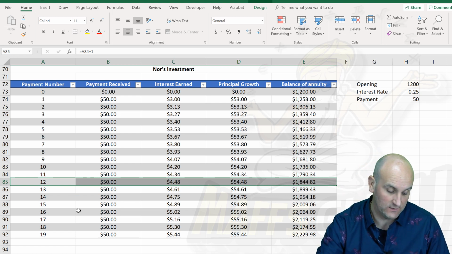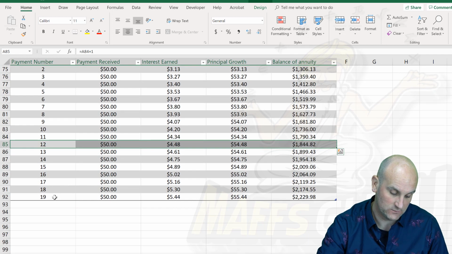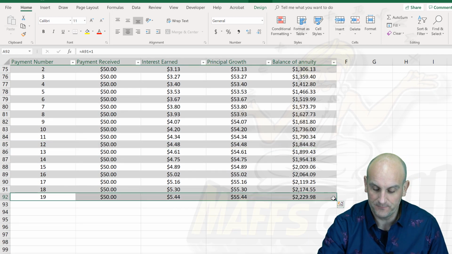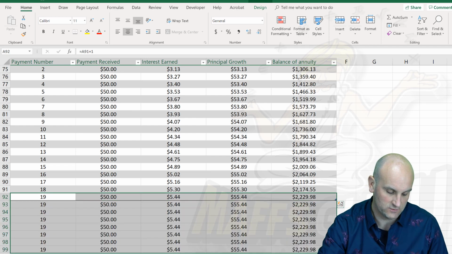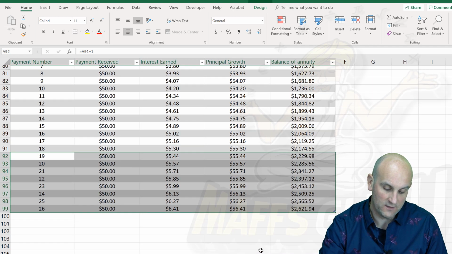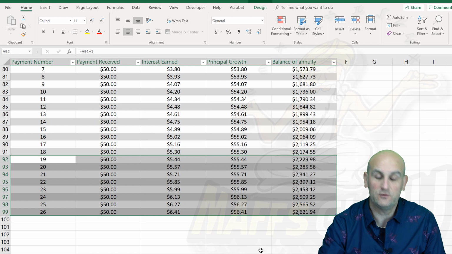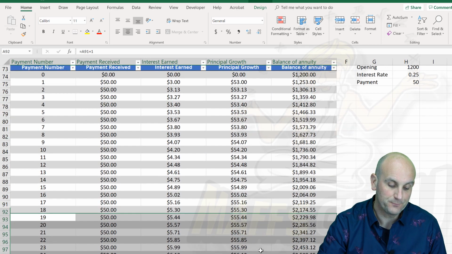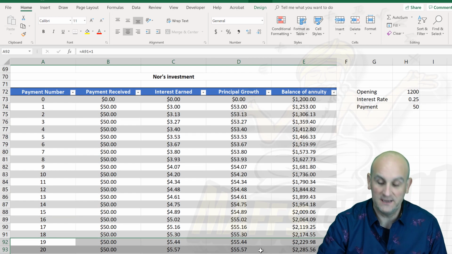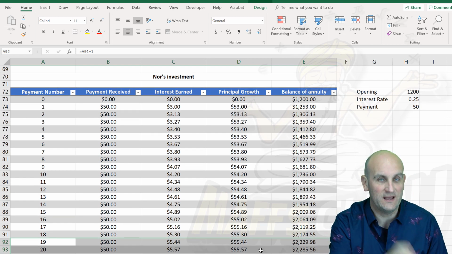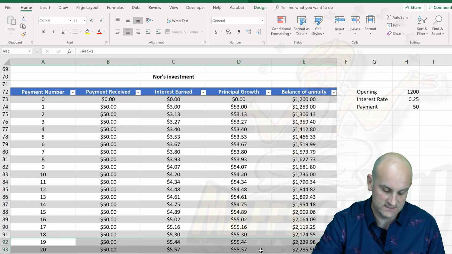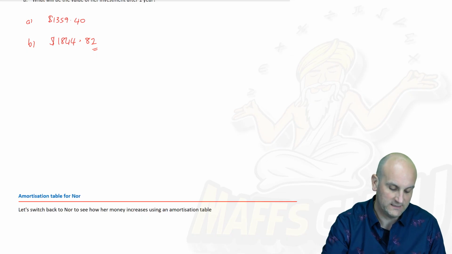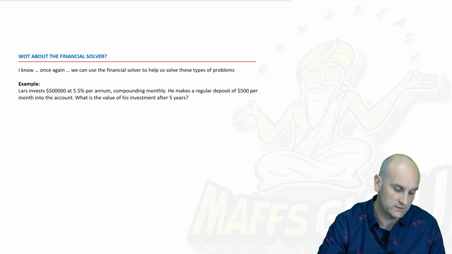And what I did was I kept going for a bit. I could, if I wanted to, actually see how much she would have. So the great thing about Excel, highlight it, making sure I've got my formulas right, drag it down a bit, and there we go. After 26 payments, she's going to have $2,621.94. Again, with amortization tables, make sure you understand how to read them, where the values came from, and you will gun this subject.